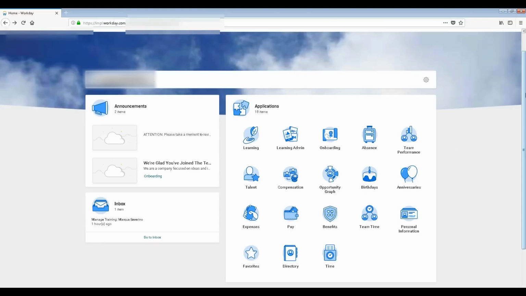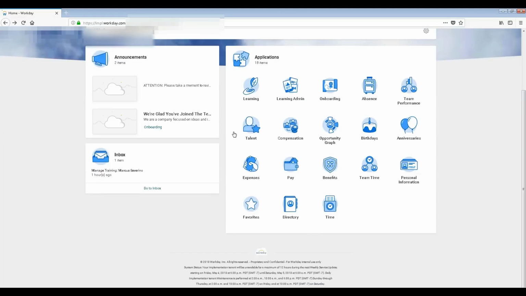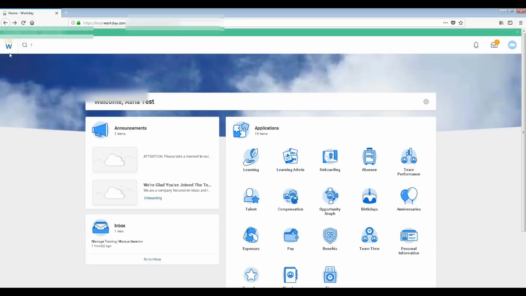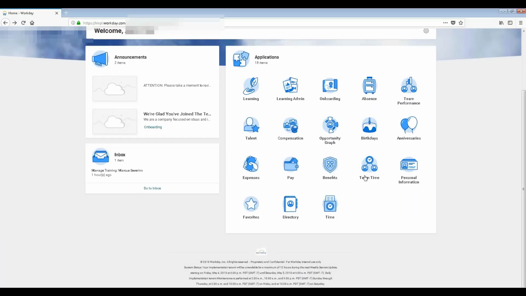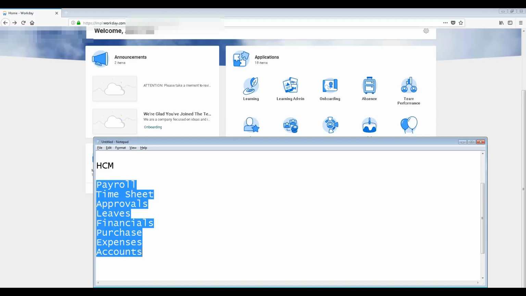You can see here, this is the tool, and everything related to this you can manage here, right? This is the home page. Let me just go and refresh here. I will show you. So this is the home page, and then you have stuff like learning, onboarding, right? I will give a very brief overview of all those things, but in this session I'll just make you comfortable with this tool.